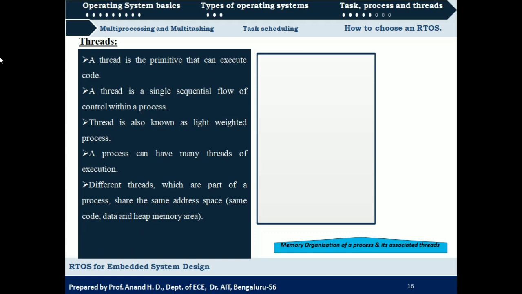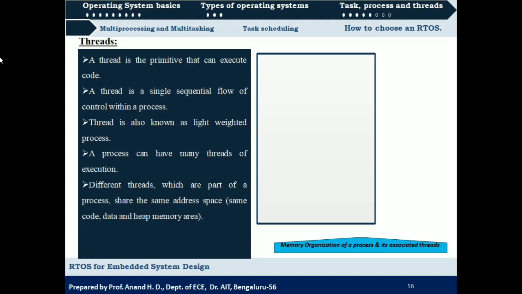Now the processes will be further divided into something called threads. Suppose you are going to divide a process into 3 threads, all these 3 threads will share the same memory. Here the memory will not be divided among the threads. It will be shared by the threads. That is what we have to understand.